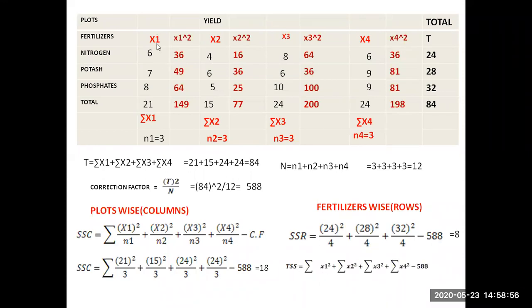TSS stands for the summation of all squares, otherwise sigma x1 whole square. That means 149 plus 77 plus 200 plus 198 minus 588. You are getting 36. TSS is nothing but SSC plus SSR plus SSE. From this you can conclude SSE is 10.